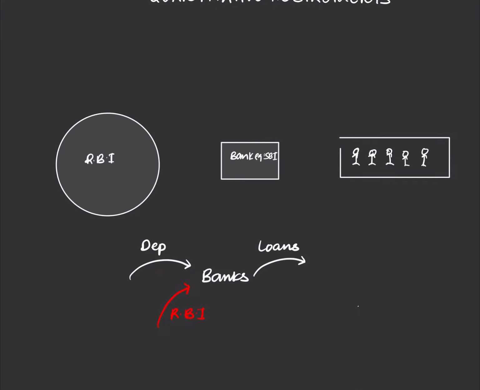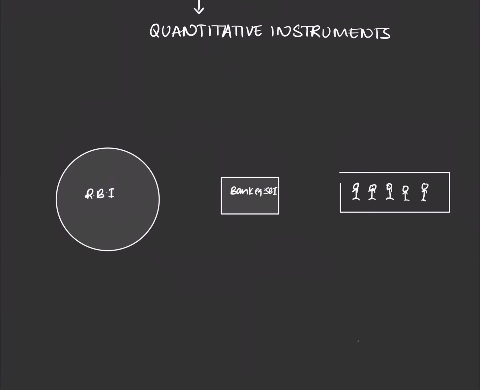It is through this route that the RBI tries to influence the money supply in the economy. Let's look at a very simple example. Let's say the RBI is lending to the bank and in turn the bank lends to us. If RBI lends to the bank at an extremely high interest rate, then chances are the banks lend to us at an extremely high interest rate.